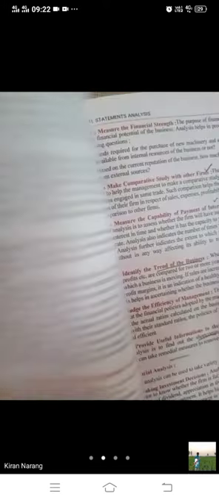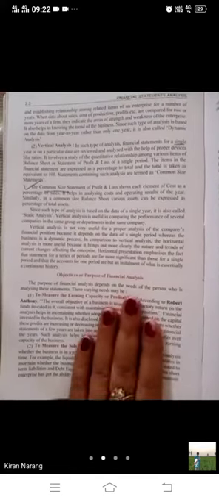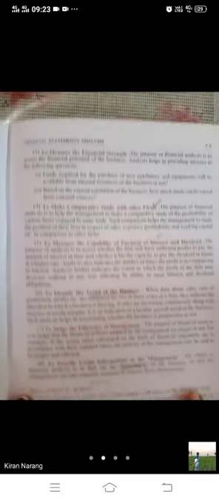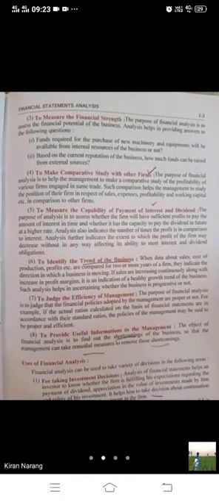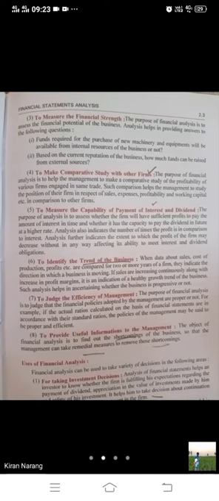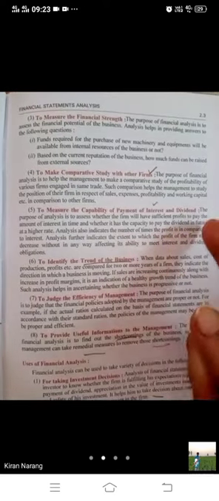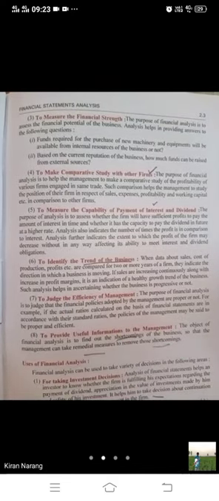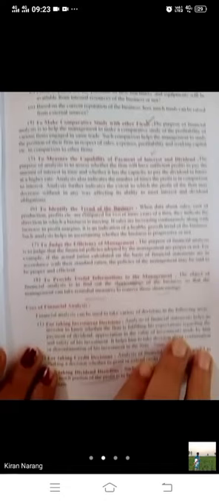Then the third question which we have done is the objectives or purpose of making the financial statement analysis. Why are we doing the analysis? Just to measure the earning capacity, to measure the solvency, to measure the financial strength of the business, to make the comparative study of two different firms, to measure the capacity of payment of interest, to identify the trend of business, to judge the efficiency of management, and to provide useful information to management.